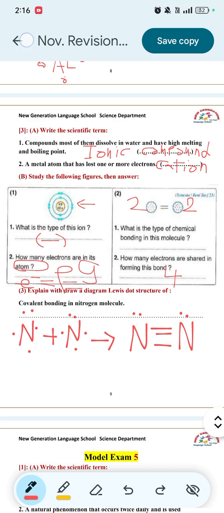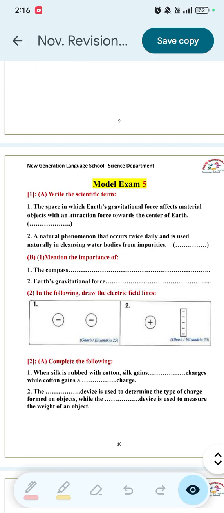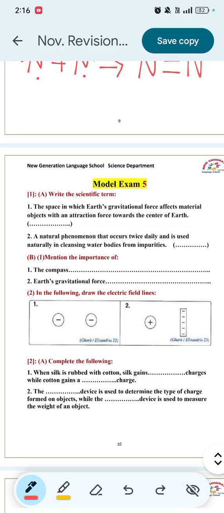Model exam 5. Write the scientific term. Number 1, the space in which Earth's gravitational force affects material objects with an attraction force toward the center of the Earth. Here the answer will be Earth's gravitational field, because the space around the Earth is called Earth's gravitational field.